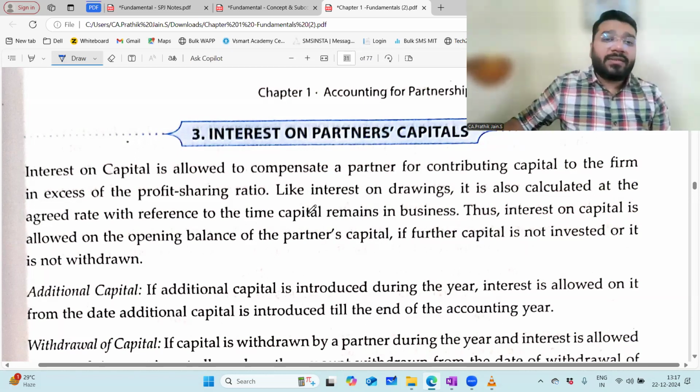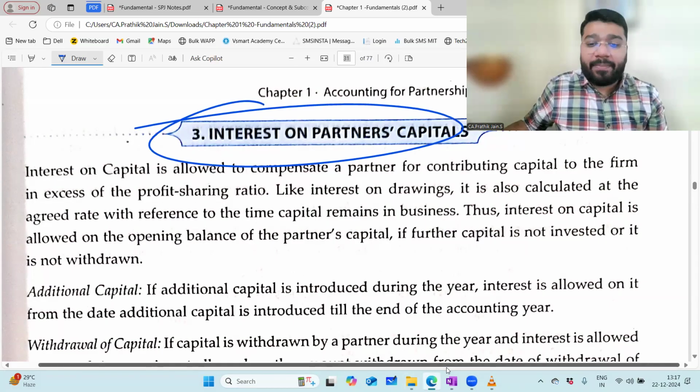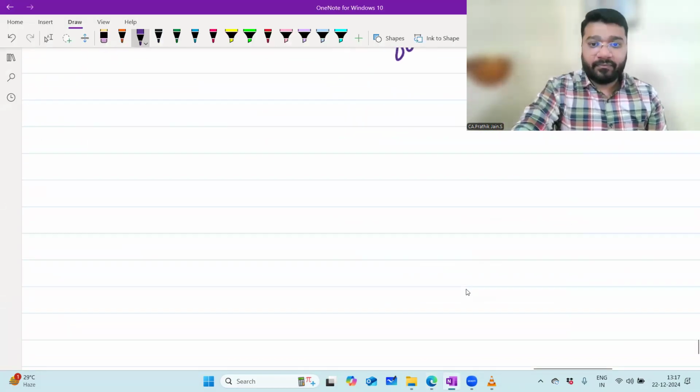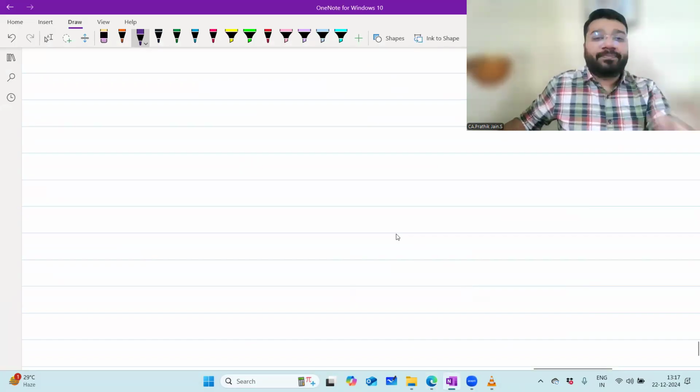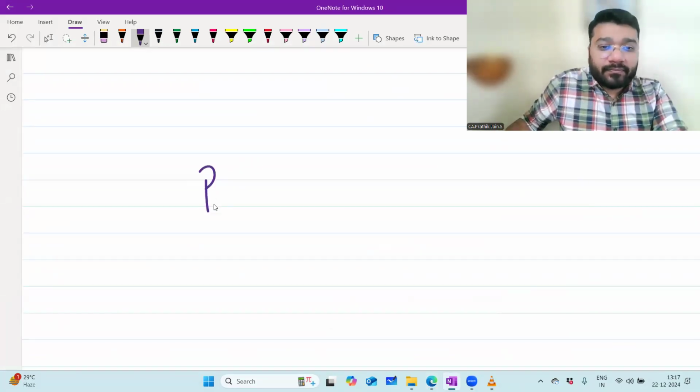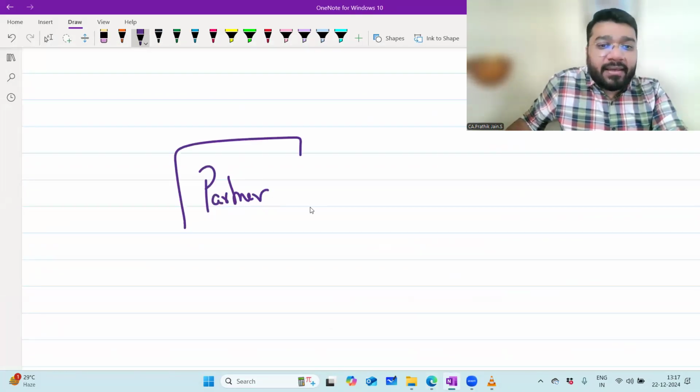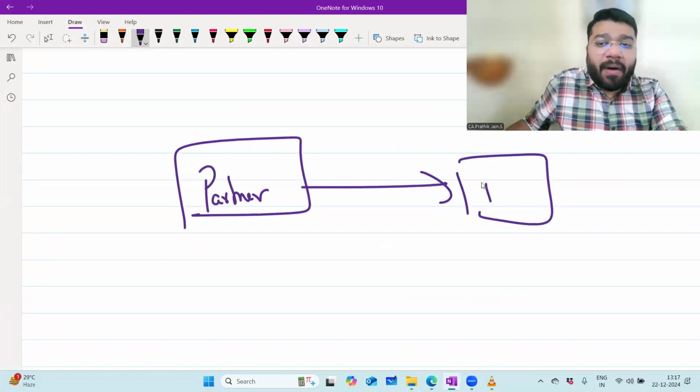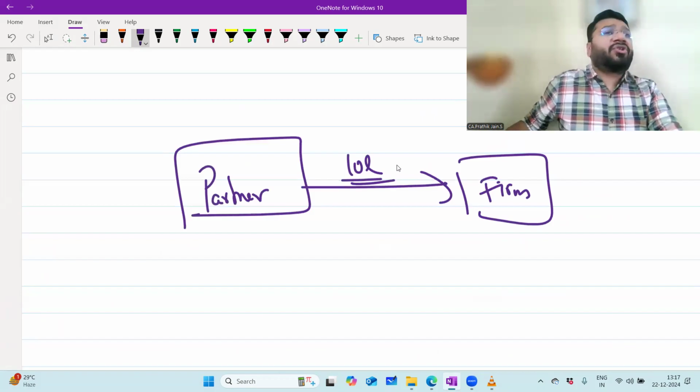Now, the next concept is interest on partner's capital. Who is giving capital to whom? Partner is giving capital to the firm. 10 lakh given.